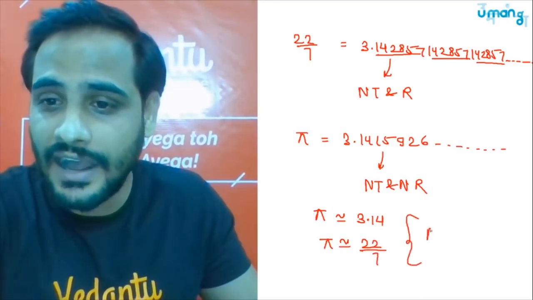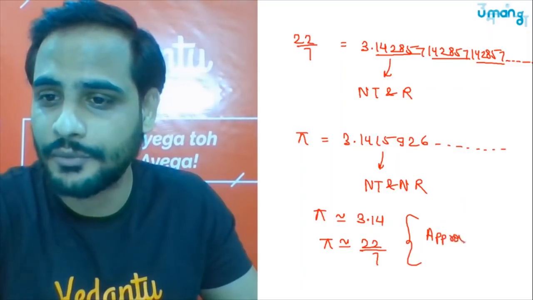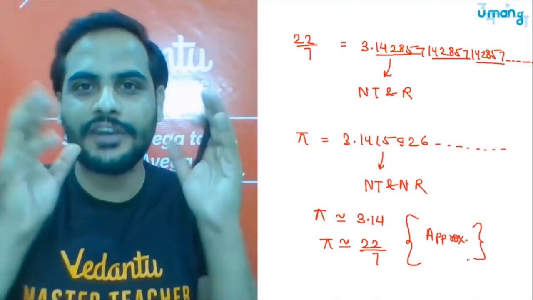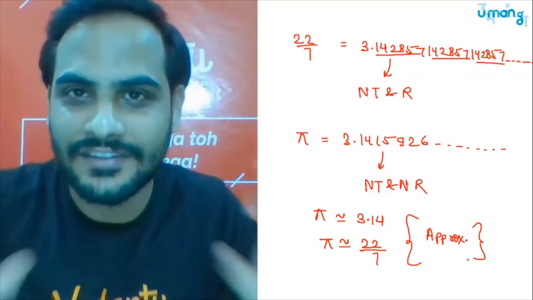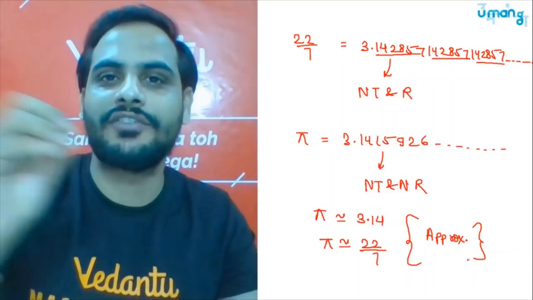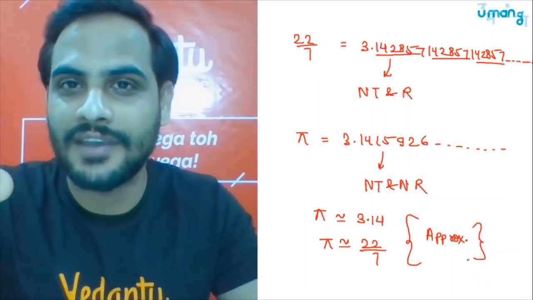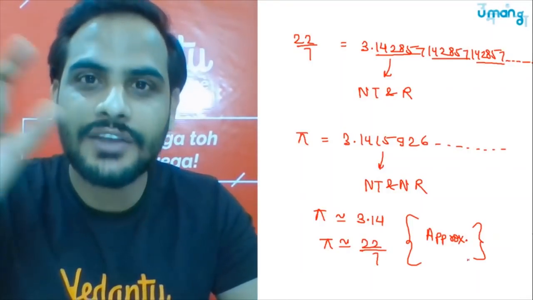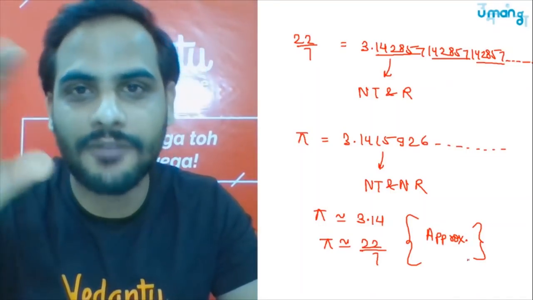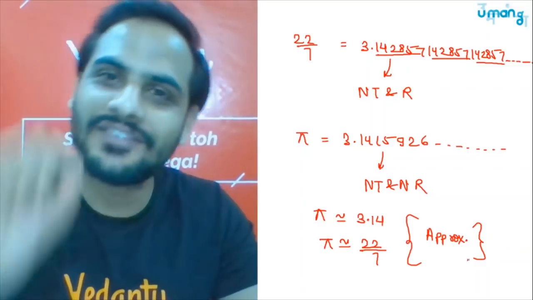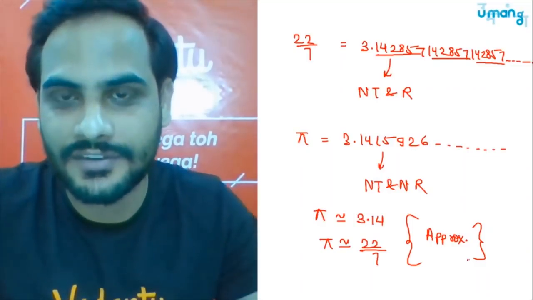These are approximate values for your calculation purposes, so that calculations are easy. Pi is not exactly equal to 22 by 7. That was the answer for the previous homework question.